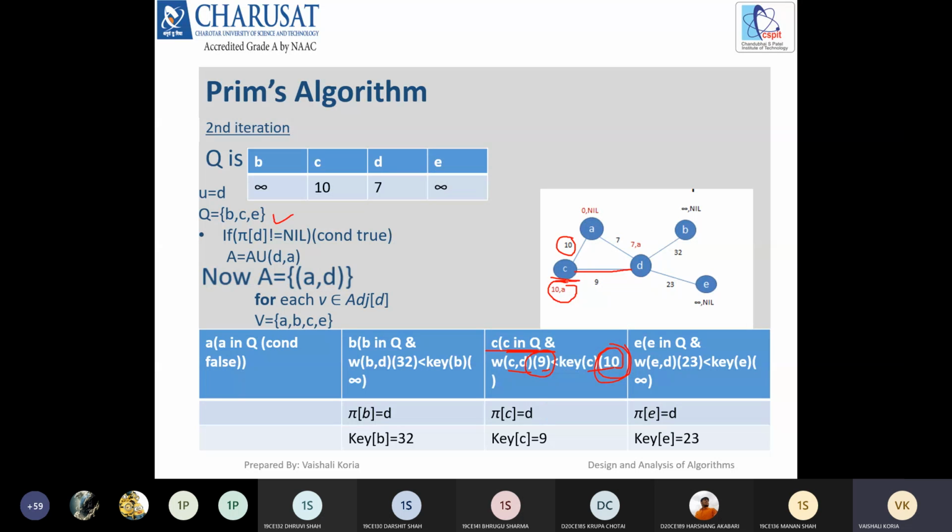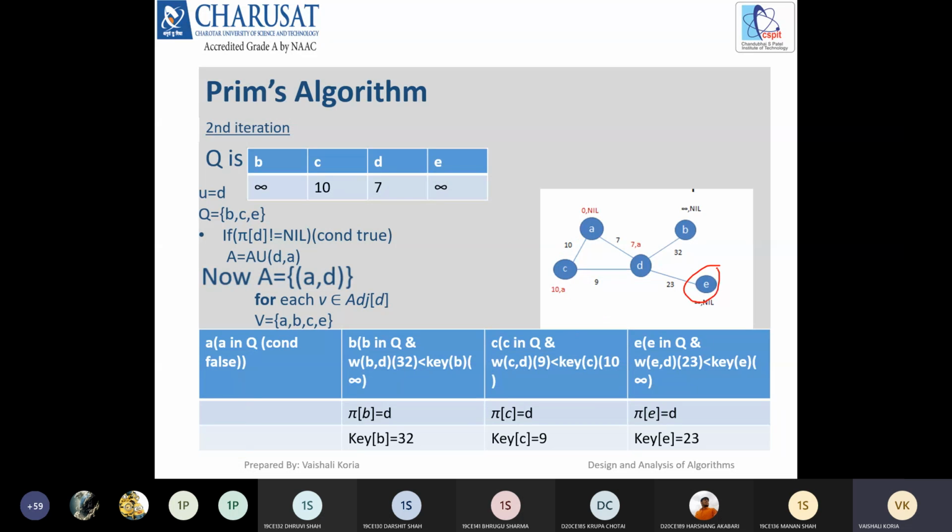So we can update the key of C accordingly. Now the parent of C would be D, and its key is 9 because there is a connection which has less weight than the previous weight. This is how the key of C is updated.